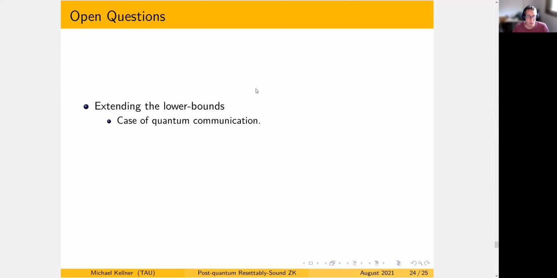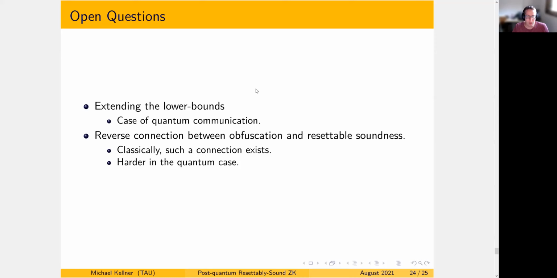The second question that one should ask after the paper is about the connection between obfuscation and resettable soundness. Classically, there is an opposite connection, meaning if we have some kind of unobfuscatable function family, we can construct a resettably sound protocol.